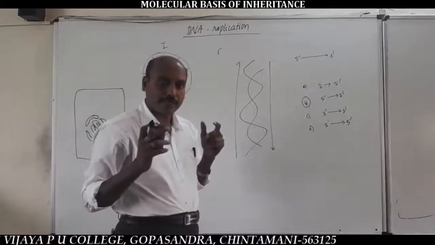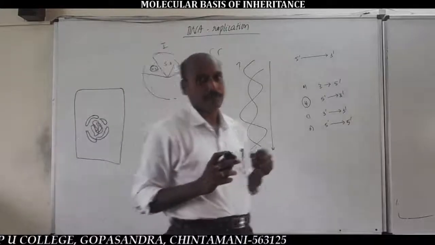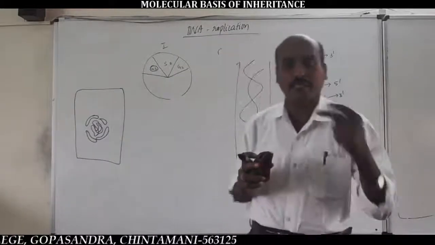The mechanism of DNA replication completes in two major steps.